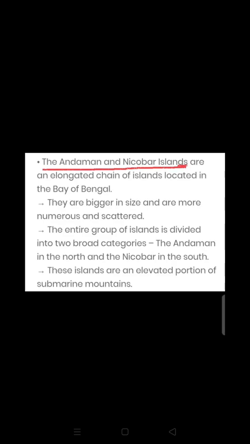It is believed that these islands are an elevated portion of submarine mountains. After the Brahmaputra river, the Himalaya mountains submerged in the Bay of Bengal, then they appeared again and formed the Andaman and Nicobar Islands. These islands lie close to the equator, experience an equatorial climate and have a thick forest cover. Because of this, there is a great diversity of flora and fauna here.